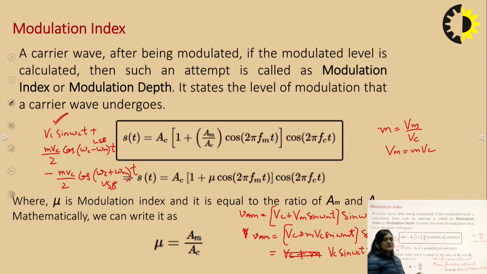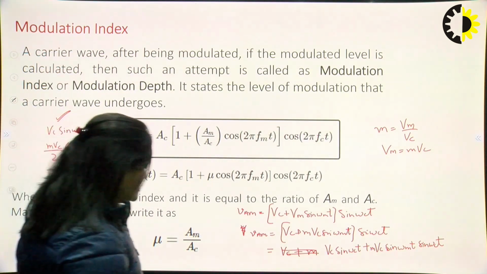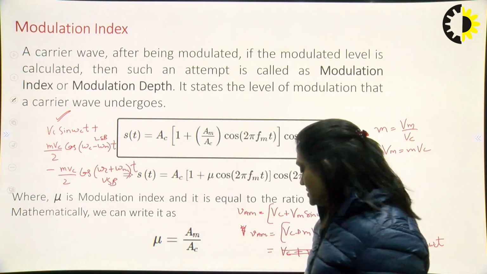So this wave will contain the carrier wave, the lower sideband and the upper sideband. But in this equation, the message information is only in the sidebands, because the carrier wave does not contain any information or message. Only the messages are in the sidebands.